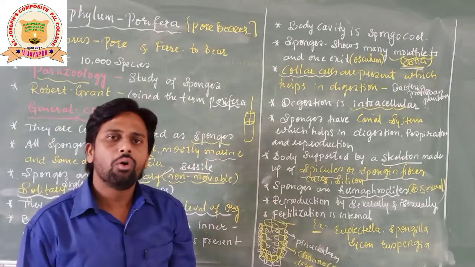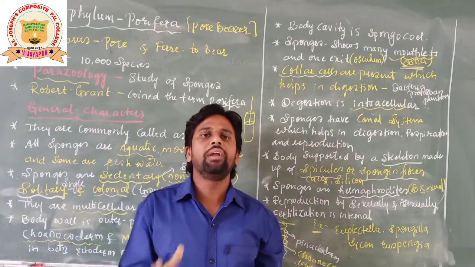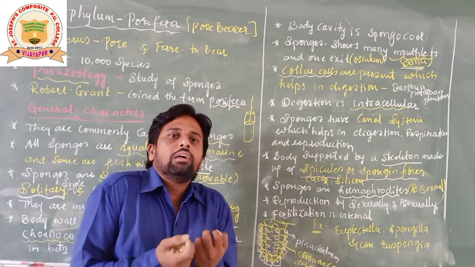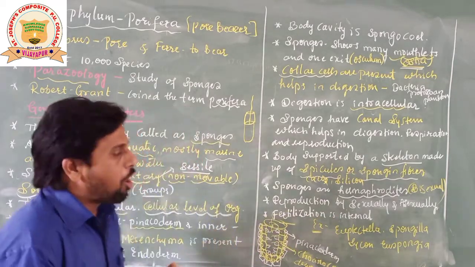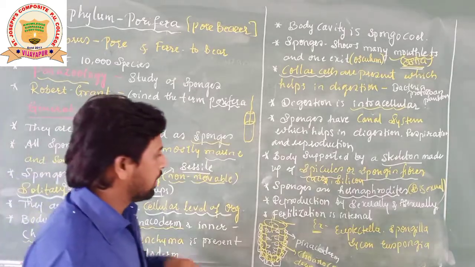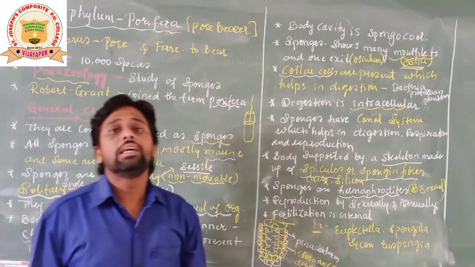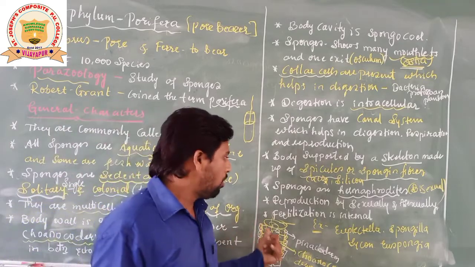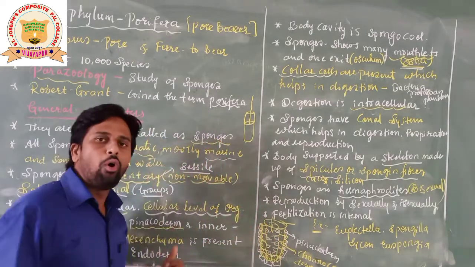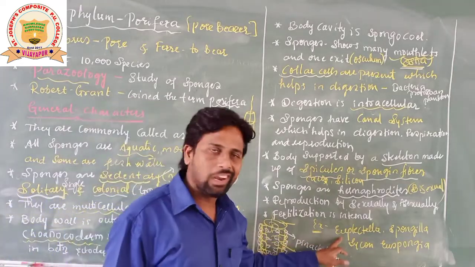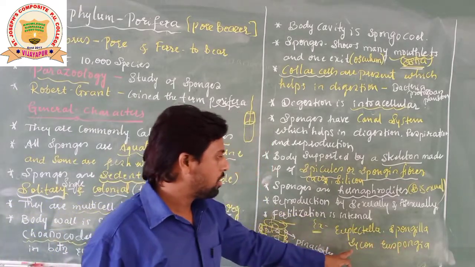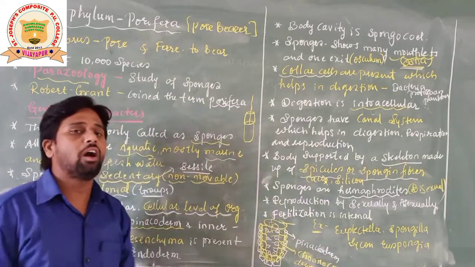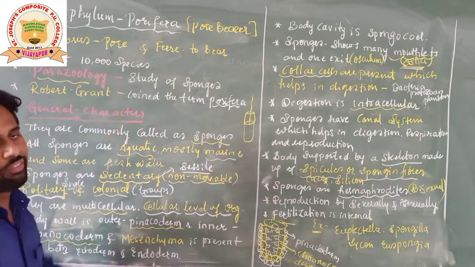Fertilization is internal, where the fusion of male and female gametes takes place inside the body, students. So internal fertilization means the fusion of male and female gametes occurs inside the body. That's the reason we say internal fertilization, students. Okay. So now the best examples of these porifera are Euplectella, Spongilla, Sycon, Euspongia. These are some of the best examples for the phylum Porifera, students.